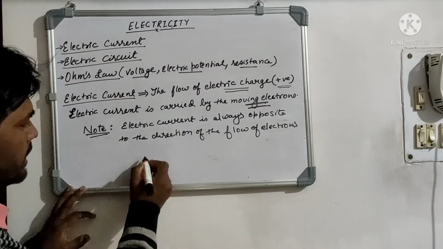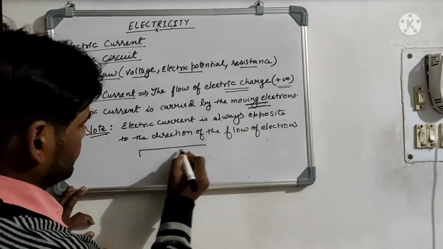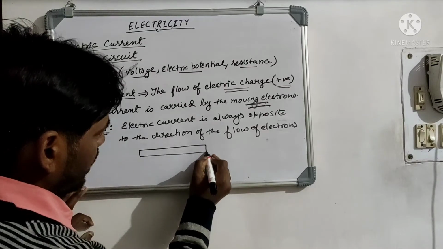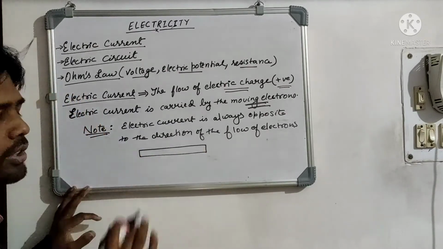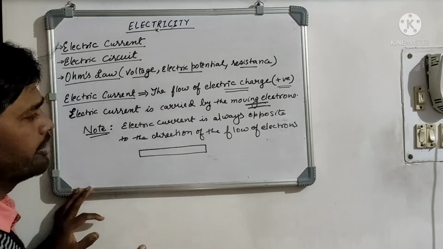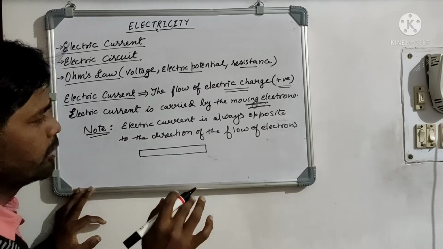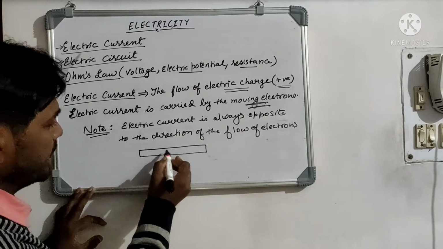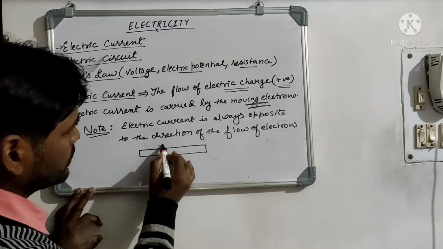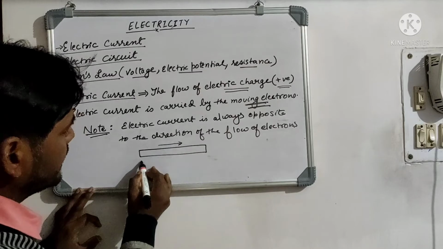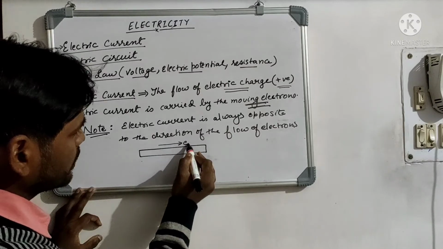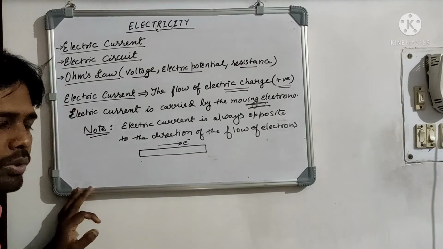Let's suppose that this is a conductor which allows the flow of electric current through it, and it will allow the flow of electric current in a direction opposite to the direction of the flow of electrons. Let's say in this conductor the electrons are moving from left to right. This is the direction of motion of the electrons.